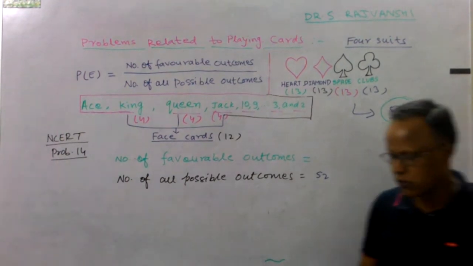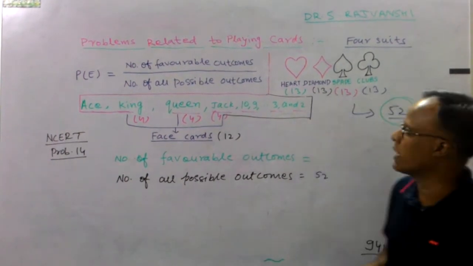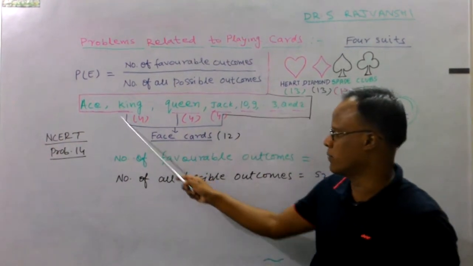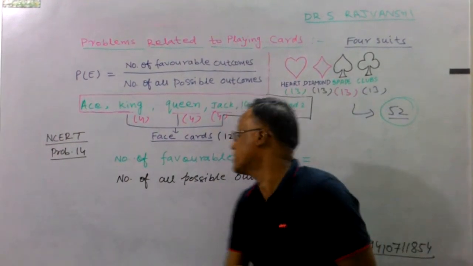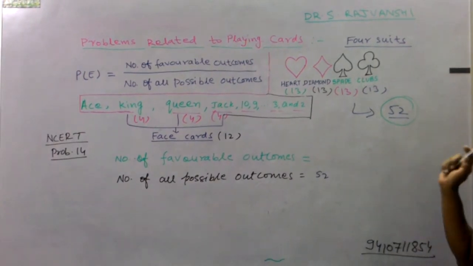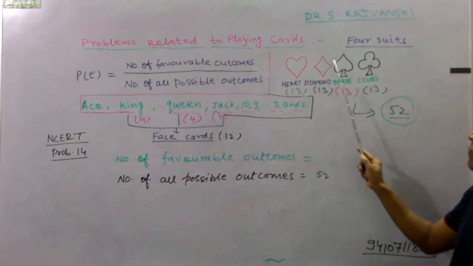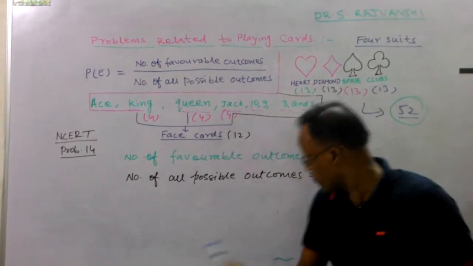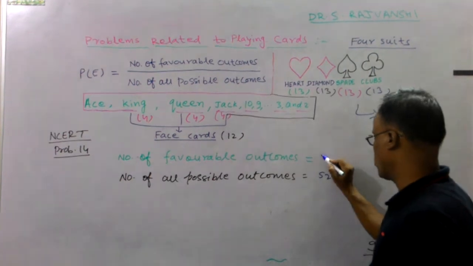Now our aim is to calculate the probability of a king of red color. How many kings are in a deck? The total number of kings is 4, out of which 1 of heart, 1 of diamond, 1 of spade, 1 of clubs. And heart and diamond are red color. So the number of favorable outcomes in this problem is 2.